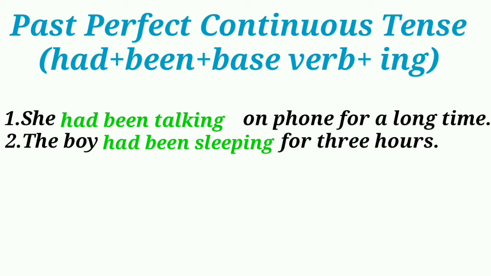The past perfect continuous tense is formed with had, then been, then the base verb ending in ing. The negative is formed by placing not after had. The interrogative is formed by placing had before the subject.